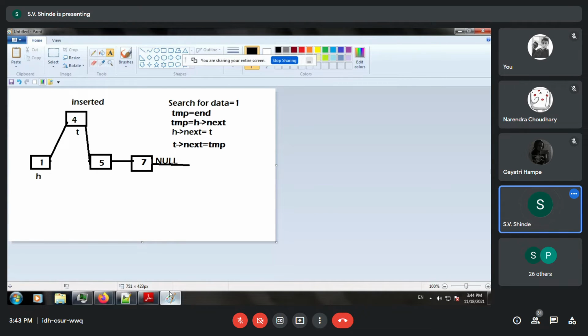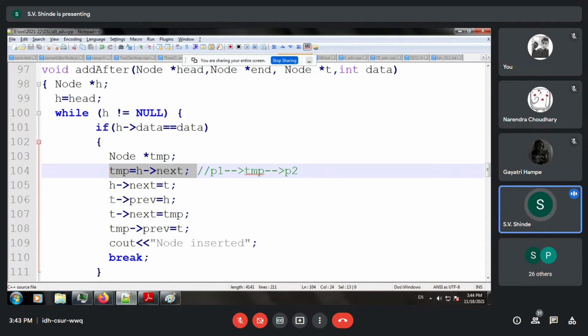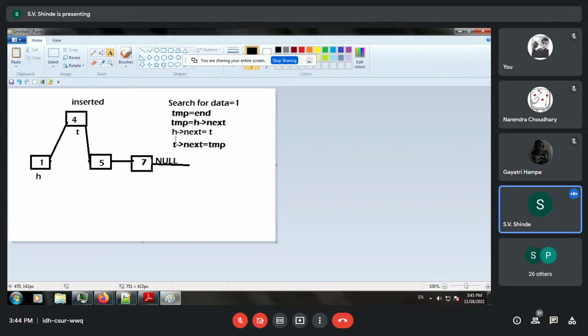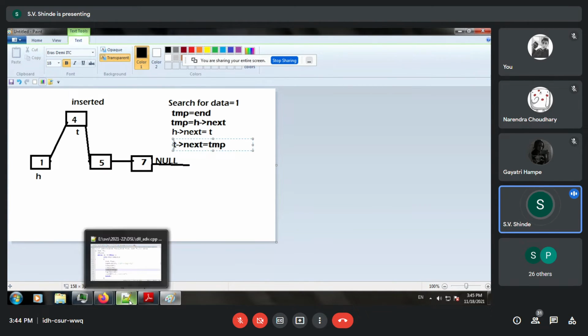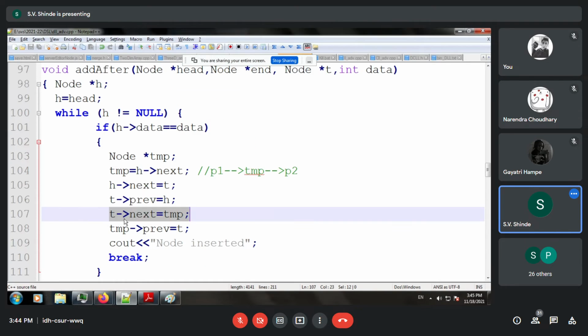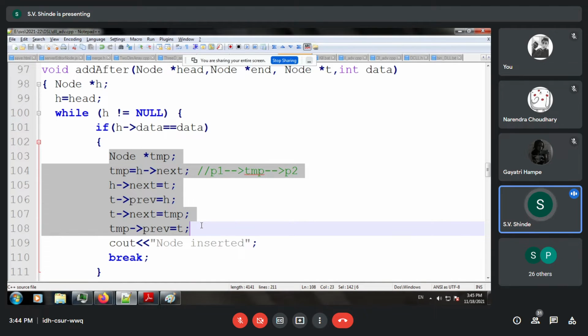And since we are using 2 pointers, T arrow previous is equal to H. And naturally T arrow next is equal to 10. So we have studied this also. So once you design, you will be able to code easily and understand the code also.